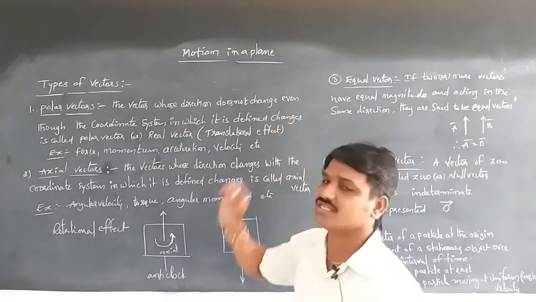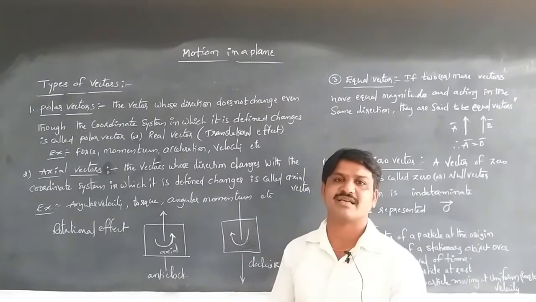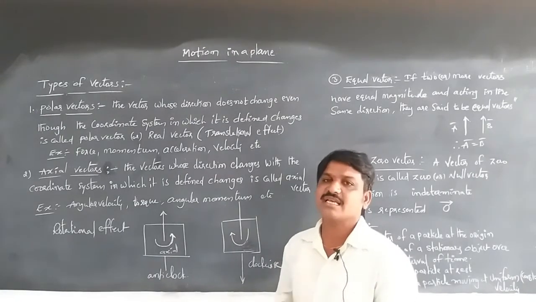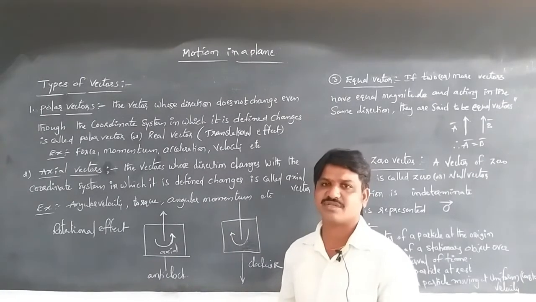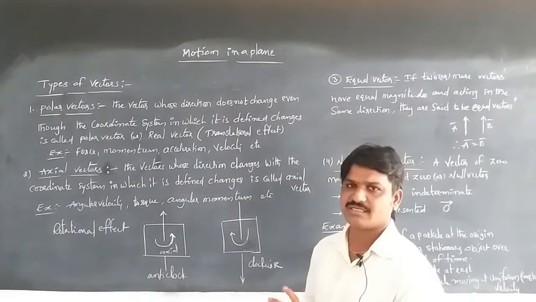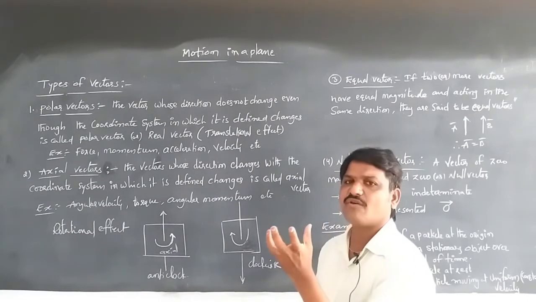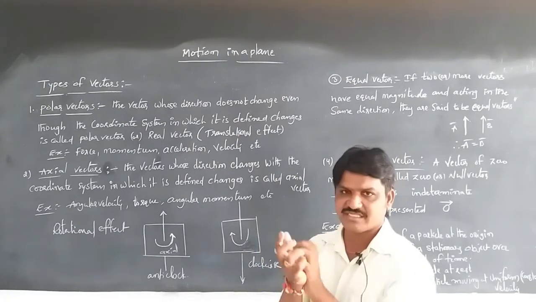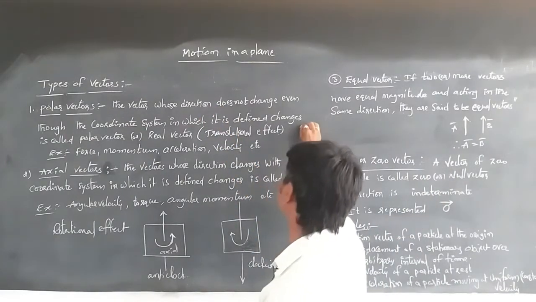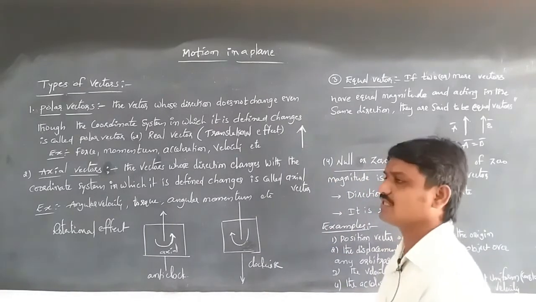it is defined changes. If the coordinate system changes, we know what a coordinate system is. If the body is considered between the x and y axes, it can be explained, and that will be the coordinate system. Three coordinates will be there: x axis, y axis, z axis. According to the coordinates, we specify the direction of the vector. If the direction of the coordinate system changes, then the vector's direction does not change. It will be the same. It will move in the same direction.